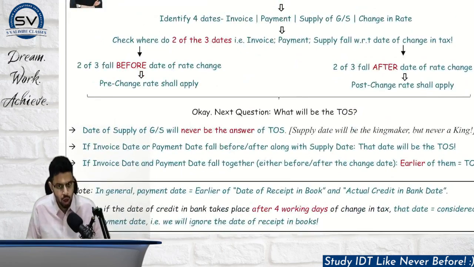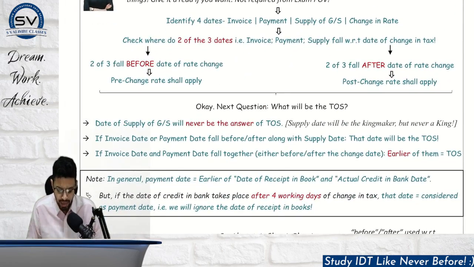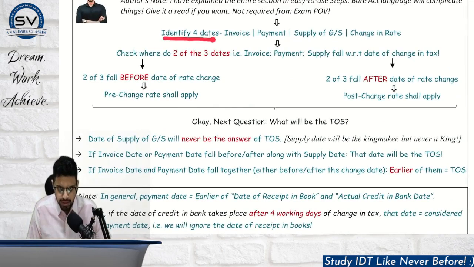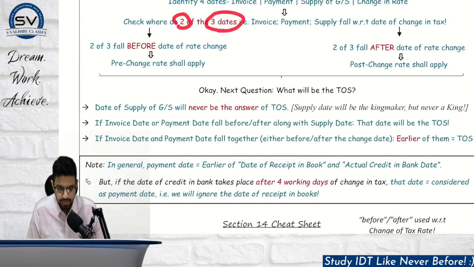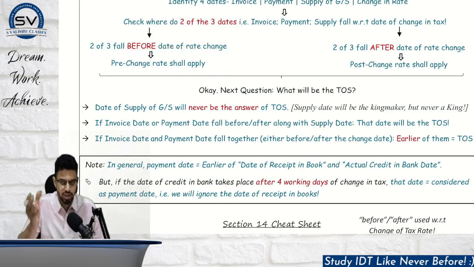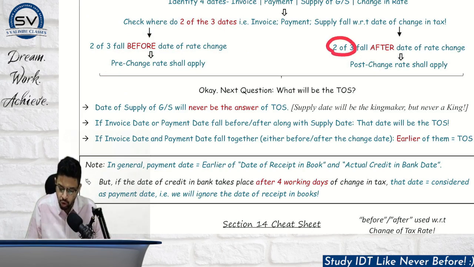Now I am giving you the flow of how you need to solve these questions. It's very, very simple and easy. Let's start. Identify 4 dates: invoice date, payment date, date of supply of goods or services, and the change in rate, because this is our main anchor point according to which we have to classify. Check where 2 of the 3 dates, invoice, payment and supply, fall. If any 2 of the 3 dates fall before the date of rate change, then the pre-change rate will apply, whatever the pre-change regime was, taxable, exempt, whatever it is. If 2 out of 3 fall after the change date, then the post-change rate will apply.